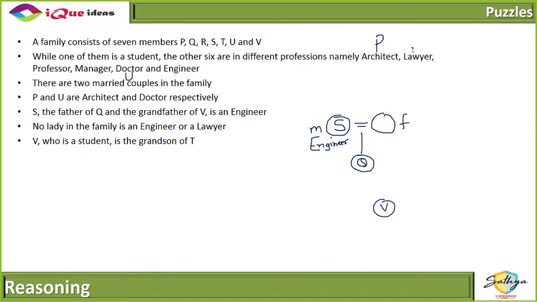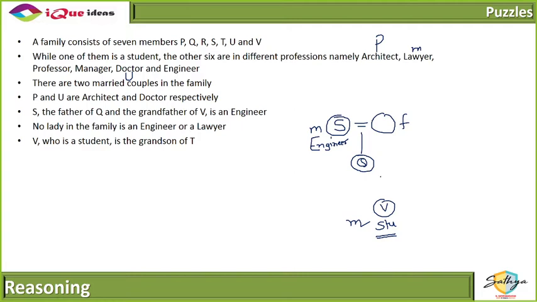So the lawyer is also a male. Engineer we have already established is a male. Now V, who is a student, is the grandson of T. Now that gets stuck here because grandson we also know is a male, right?